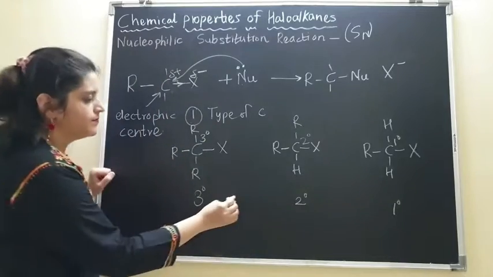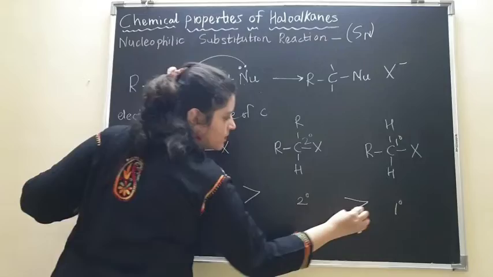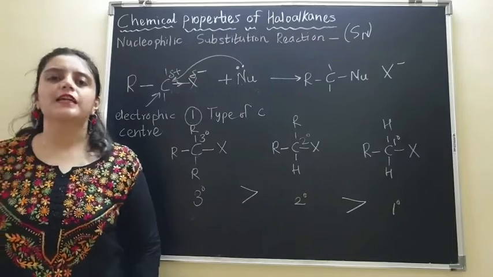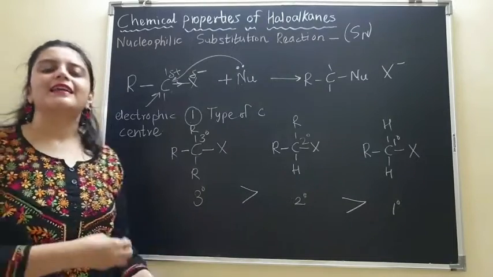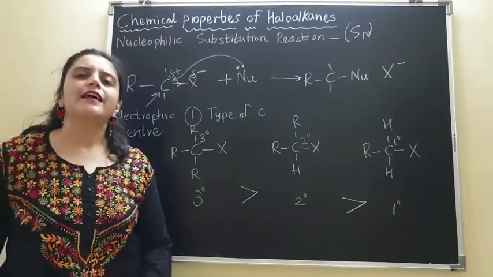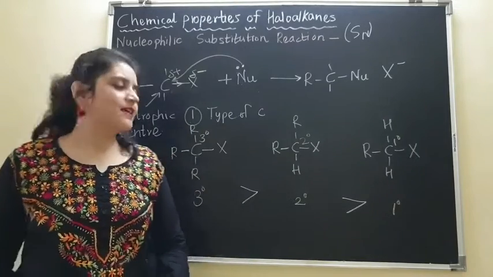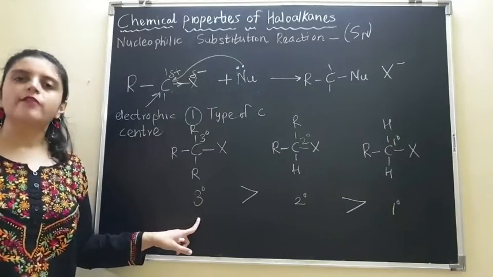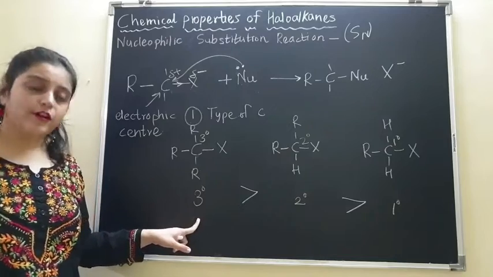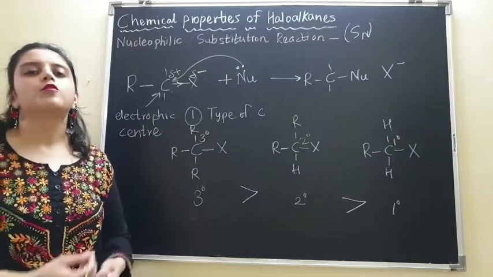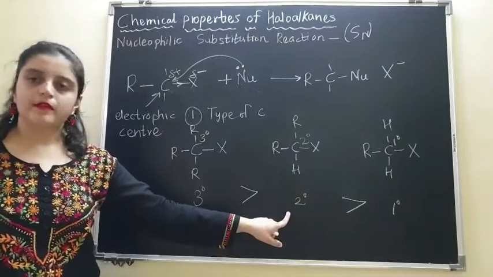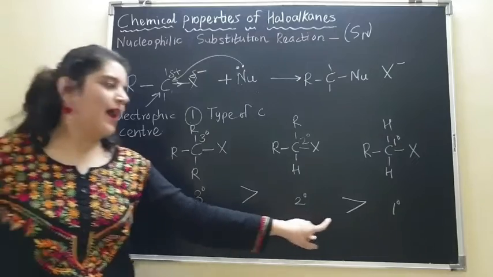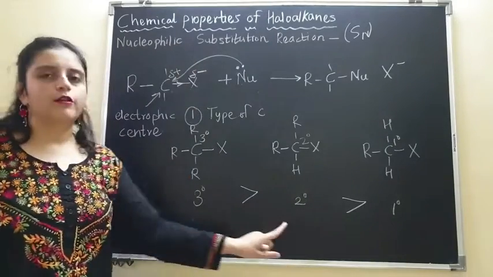So in this case, order is going to be like this. The tertiary alkyl halides are most reactive. What do you mean by most reactive? This can easily react with a nucleophile. So therefore, speed of the reaction may also be fast as compared to secondary or primary. So it is most easy to carry out the reaction of tertiary alkyl halides. So therefore, we say that tertiary alkyl halides are most reactive. Then secondary is a little less reactive than tertiary, and primary is least reactive out of the three.